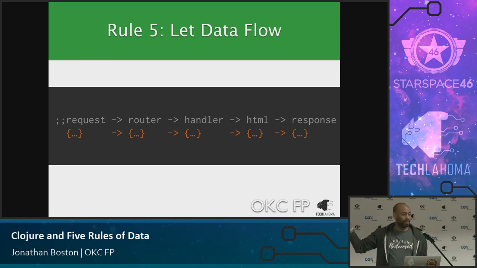If you put your system state as data, you just merge those two things together, and then for the rest of the time, you have everything you need. The router is just a map of the request plus the state, which does some transformation and passes to the handler. The handler figures out whatever data is needed from the system state, passes it to whatever handler is going to manage generating the HTML, and then you generate a response map, which has HTML in it, and then you give it to the front end.